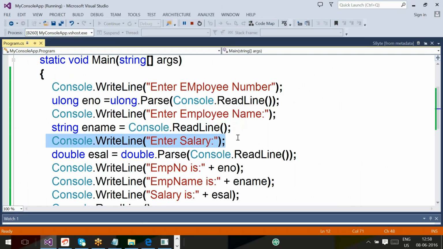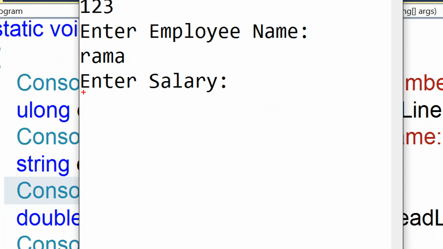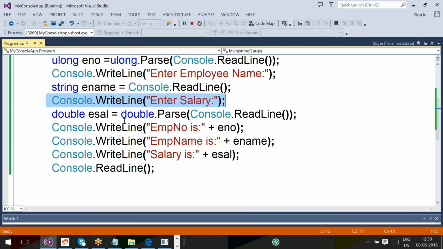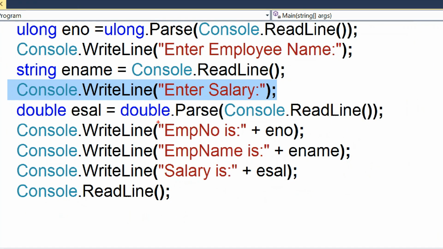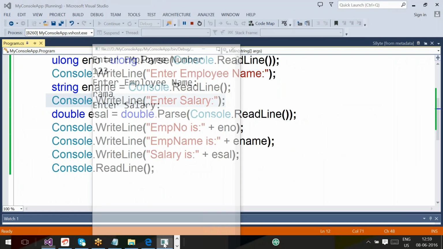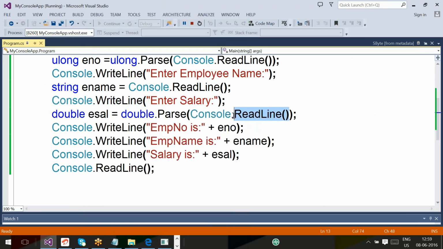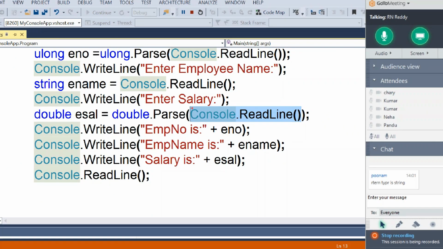Next, console.writeline: Enter salary. It prints the value and moves the cursor to the next line. Next, control will execute this line, LHS and RHS. Again, RHS will execute first. In RHS, the parse method will execute. As part of the parse method, the signature part contains readline. That console.readline is holding the command prompt window, and user entered 1000, accepted by the readline. Once you press enter, the readline method will return this 1000 as, again, same story.